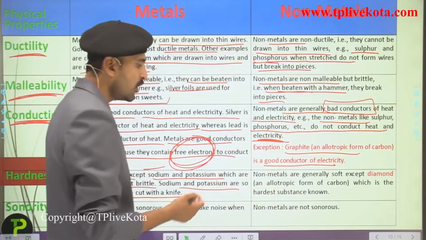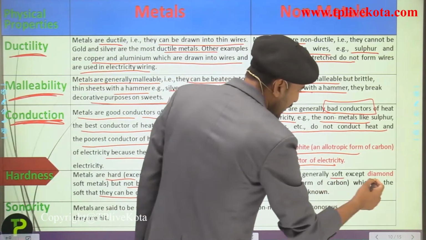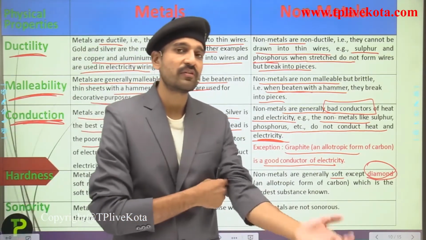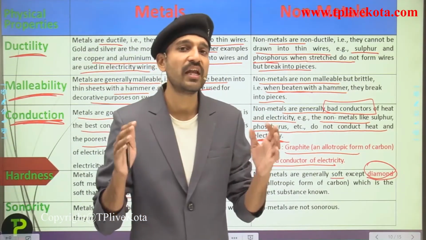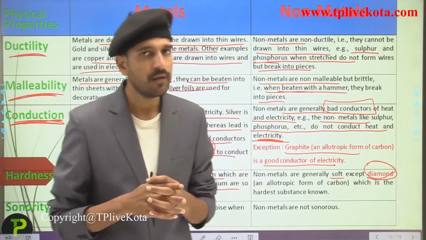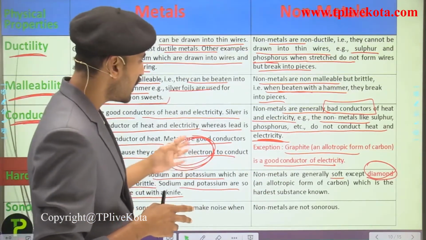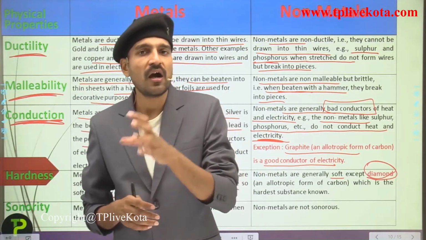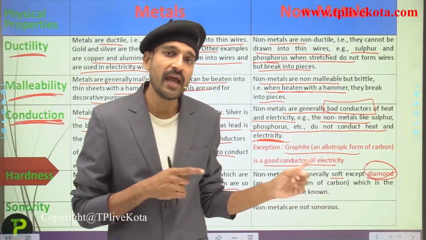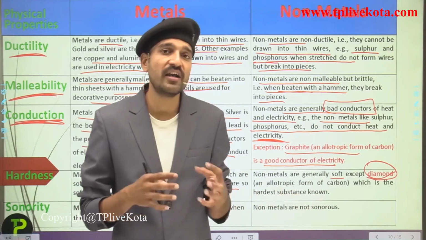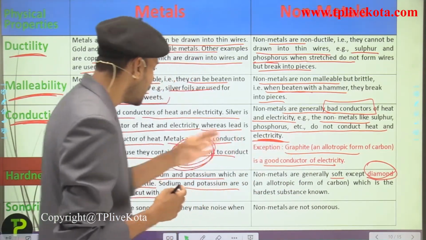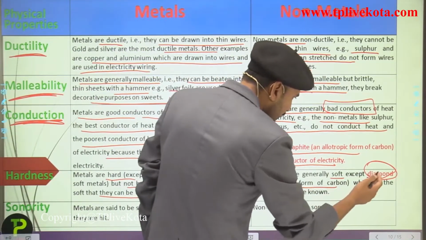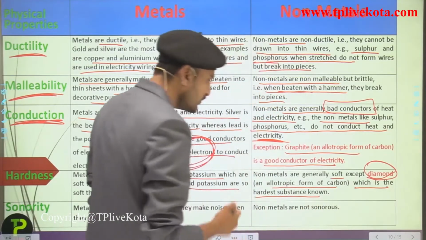Now talking about the non-metals, non-metals are generally soft except for diamond. You have known about diamond and you have already studied in your previous classes that diamond is the hardest natural substance known to mankind. So here we are talking about hardness. Non-metals are simply not hard, but diamond, which is an allotrope of carbon, is the hardest natural substance. It is even harder than the hardest metals.